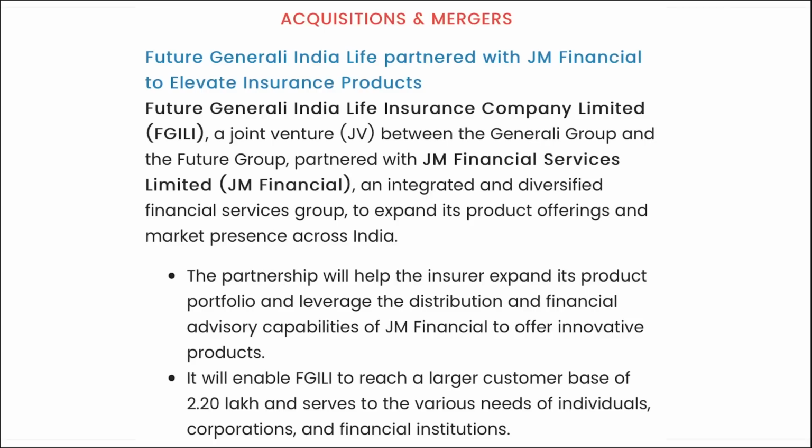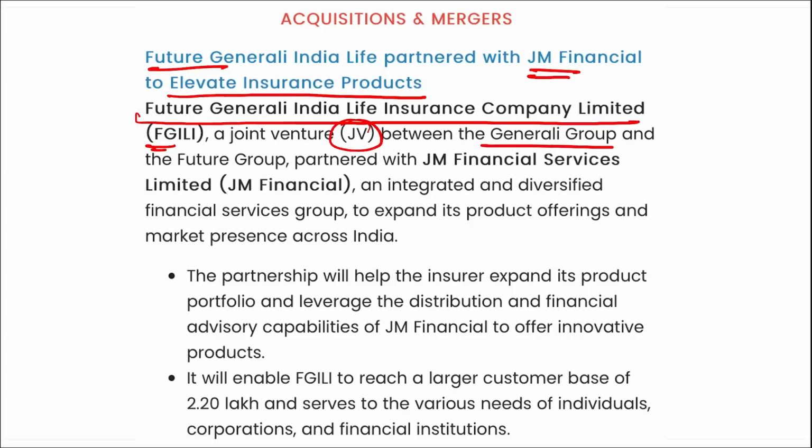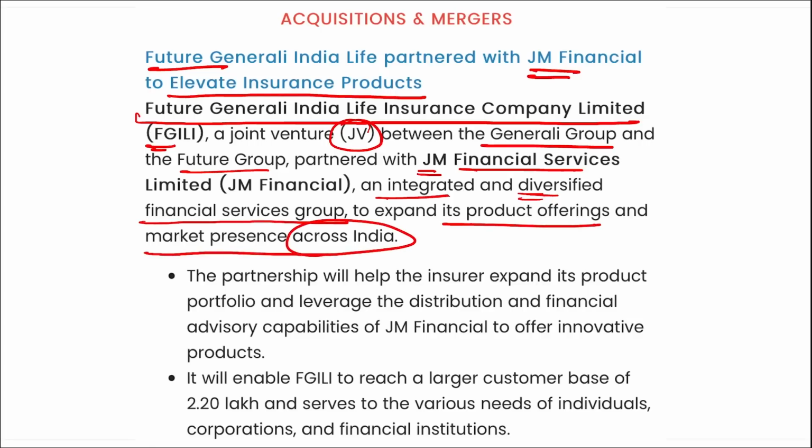Next is your Future Generali India Life partnered with JM Financial to elevate the insurance product. I repeat, Future Generali India Life Insurance Company Limited. They formed a joint venture between the Generali Group and the Future Group, and they have partnered with JM Financial Services, an integrated and diversified financial service group, to expand their product offerings and market presence across India.